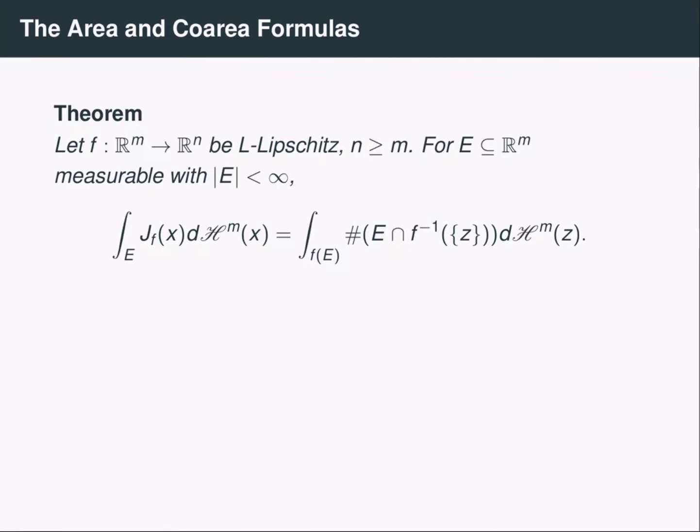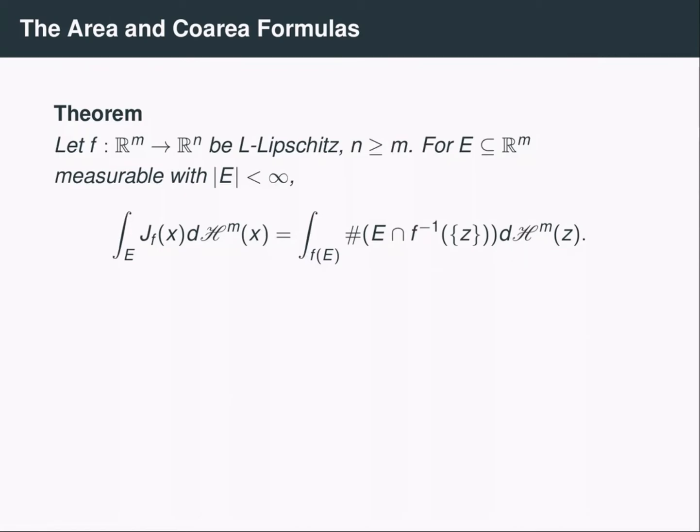So the area formula gives an exact formula for how measure is distorted under a Lipschitz map. So given a Lipschitz map from R^m to R^n, where the target space has dimension at least the dimension of the home space, for any Lebesgue measurable subset E of R^m, the integral of the Jacobian of f along the set E is equal to the integral with respect to m-dimensional Hausdorff measure along the image of E of the number of points in E that are also in the fiber or pre-image of z under f.